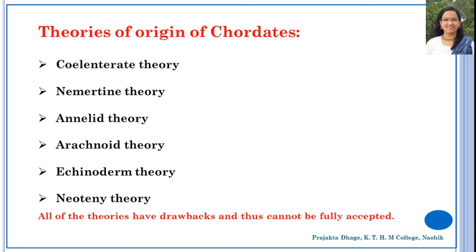The nerve cord is dorsal and hollow in chordates, whereas it is ventral and solid in arachnids. Another theory was put forth by a few scientists, which is called the echinoderm theory. According to this theory, the chordates have originated from echinoderms. Why? Because of the remarkable similarity between the larval forms of echinoderm, the bipinnaria larva, and the hemichordate tornaria larva.